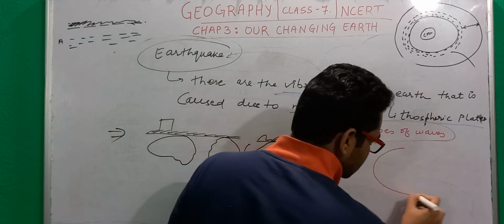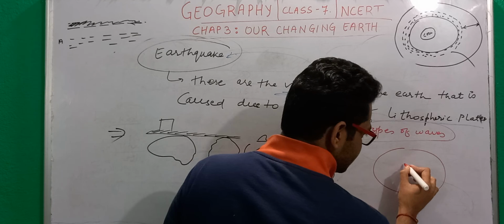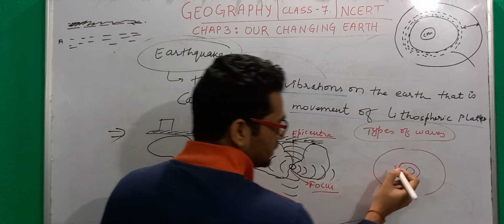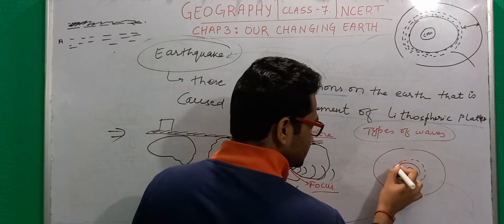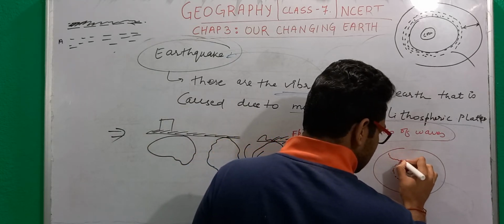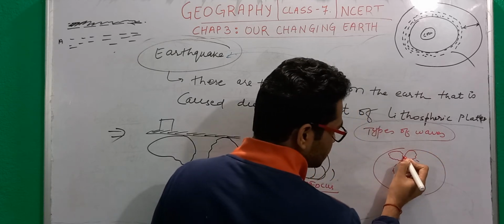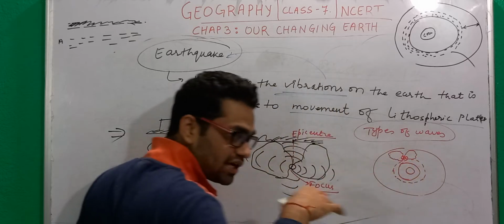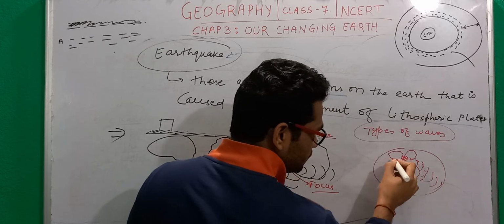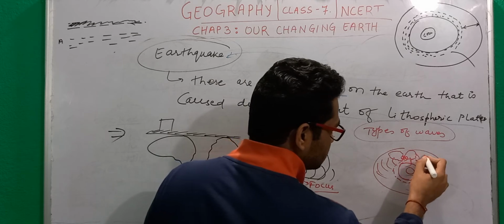So suppose this is the earth, and this is the core, and this is the mantle part, and we have this asthenosphere which is molten, and suppose there are two plates colliding with each other here. So this point is called the focus, and a large amount of energy will be released here. How will this energy move? This energy will move through waves, and these waves will travel all across the earth.